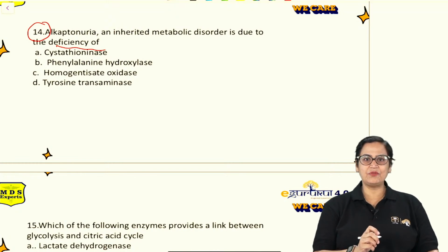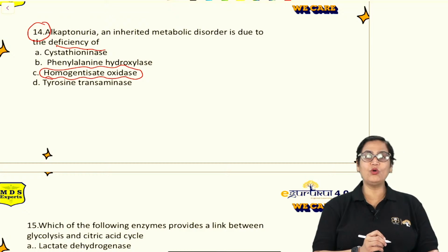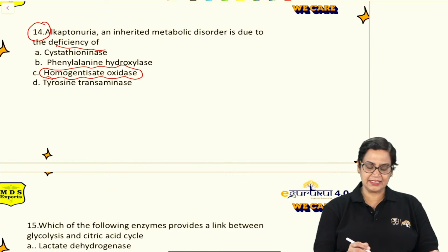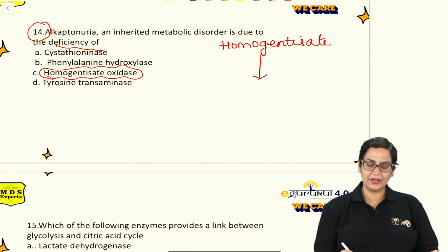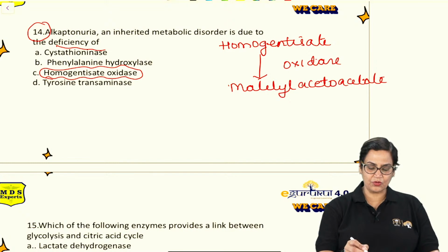So if I talk about alkaptonuria, always remember the enzyme is, yes, very good Shivam and Vishnu, homogentisate oxidase. Very, very important. And by this homogentisate oxidase, homogentisic acid or homogentisate has to be converted into maleylacetoacetate. So if this enzyme is absent, what will happen first of all?